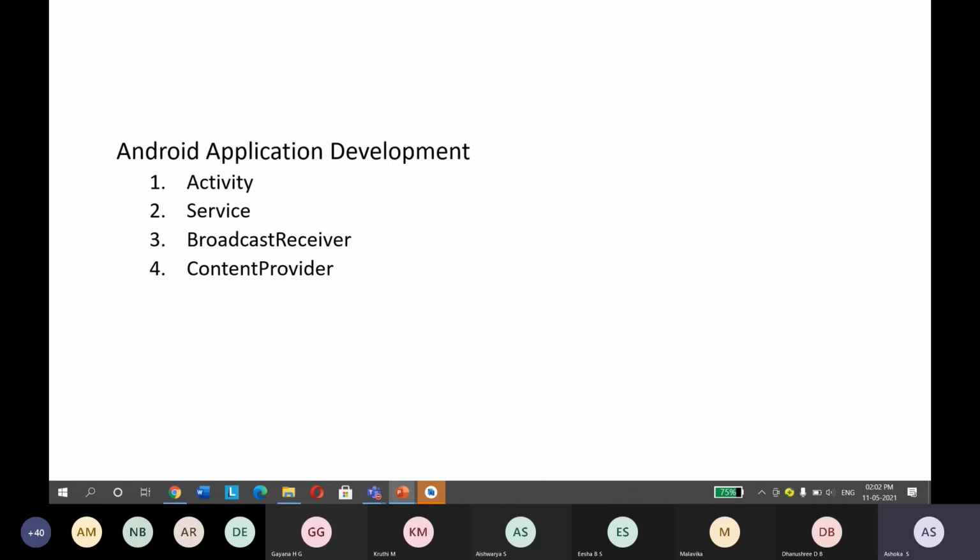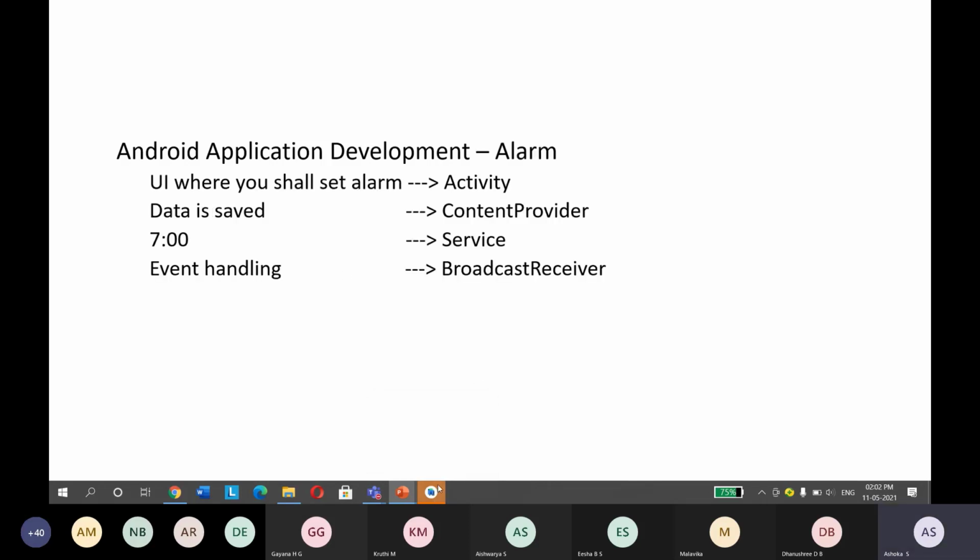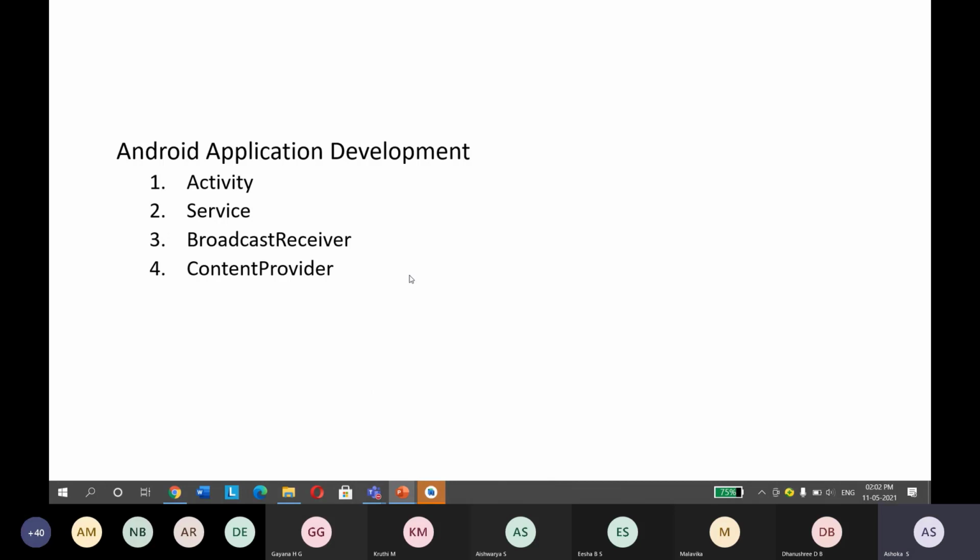Okay, and service. A service provides the service to your application. The third one is the broadcast receiver. Whenever you develop an application, you need to handle signals, that is, event handling.